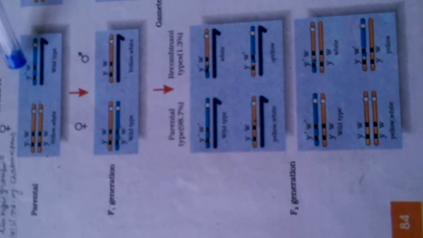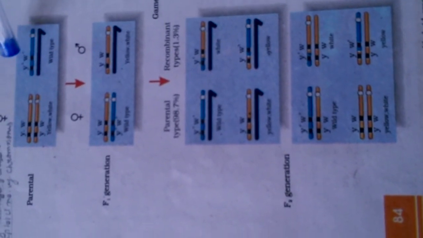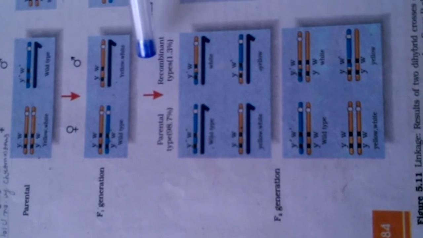So you see the genes associated with this, Y and W, are situated close, and Y plus W plus are also situated close to each other. In the F1 generation, it is found that 98.7% of organisms were parental type and only 1.3% were recombinant or new type.